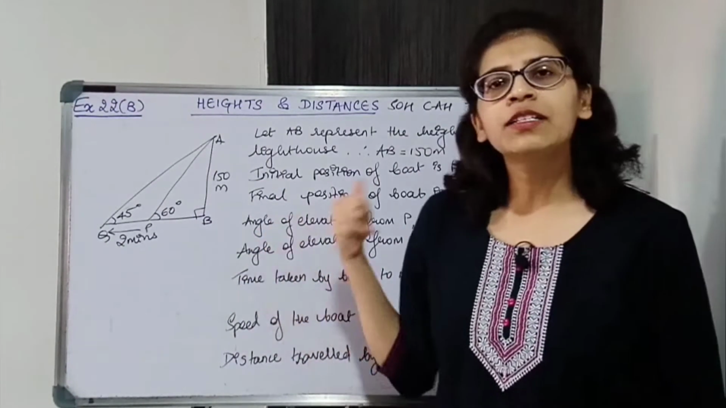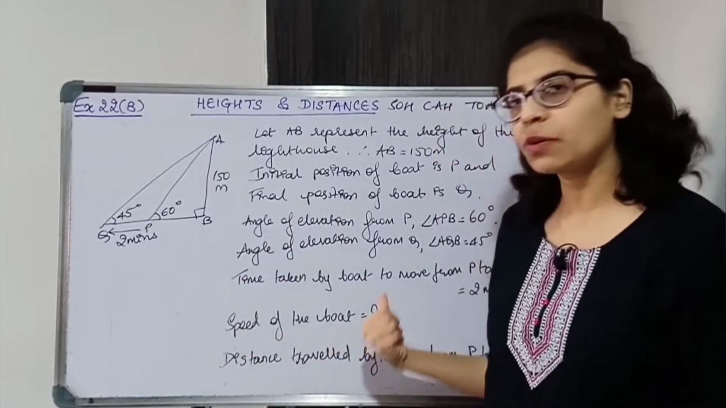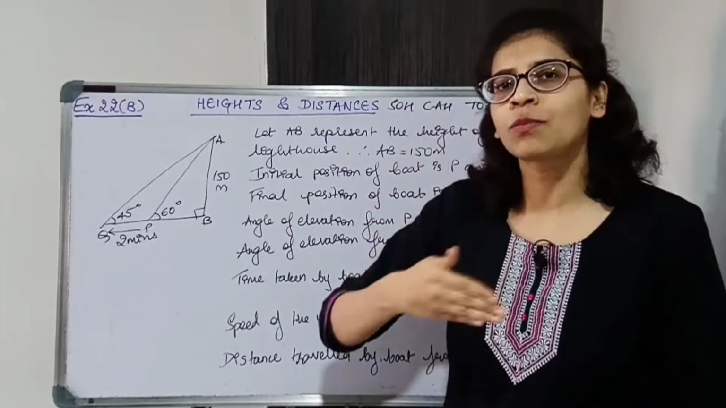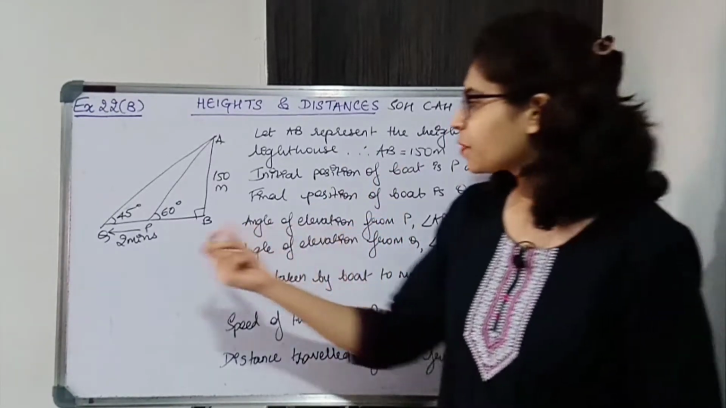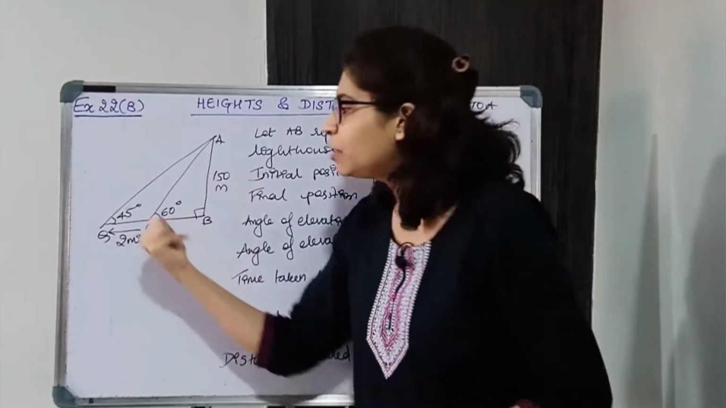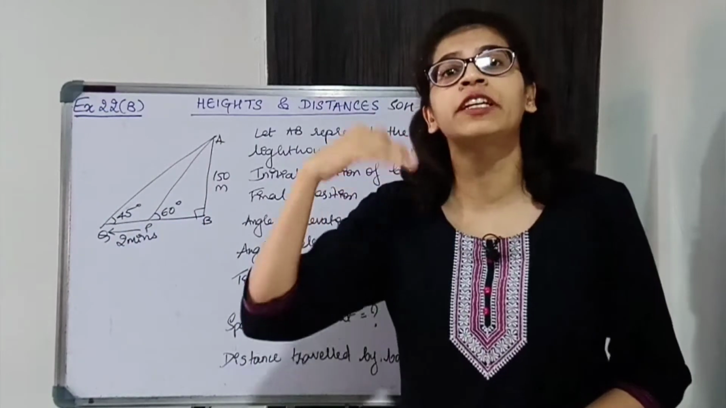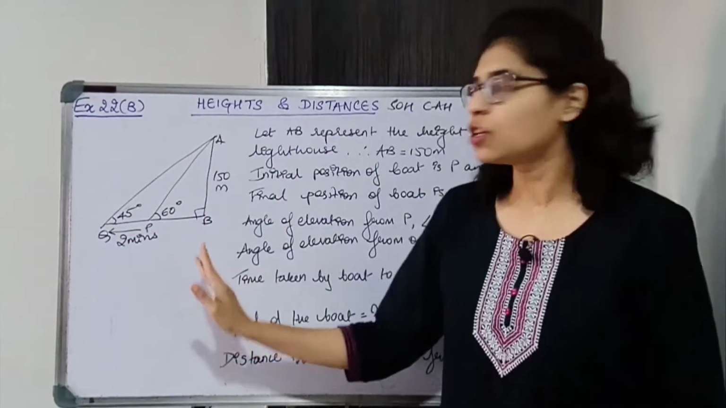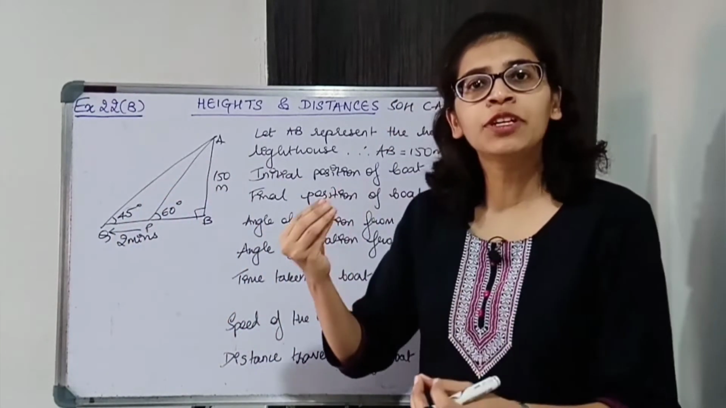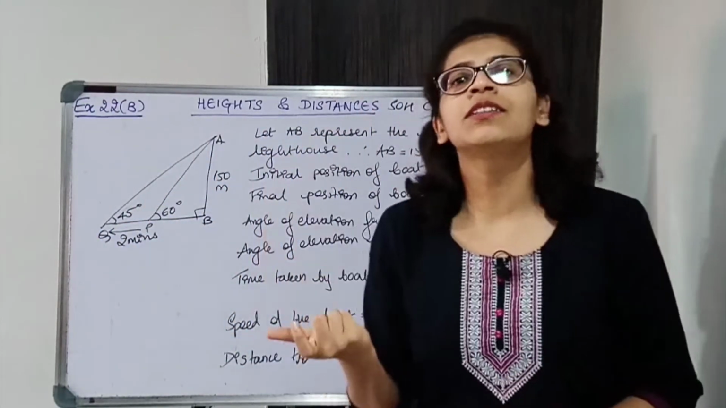Now we have to find the speed of the boat. So speed of the boat is required. For speed we need distance upon time. So we have to find the distance traveled by the boat from P to Q. P to Q का time पता है but P to Q का distance नहीं पता है. So we have to find the distance. Okay, from P to Q. Alright. So जो points का time duration दिया है वही points का distance find करना है.